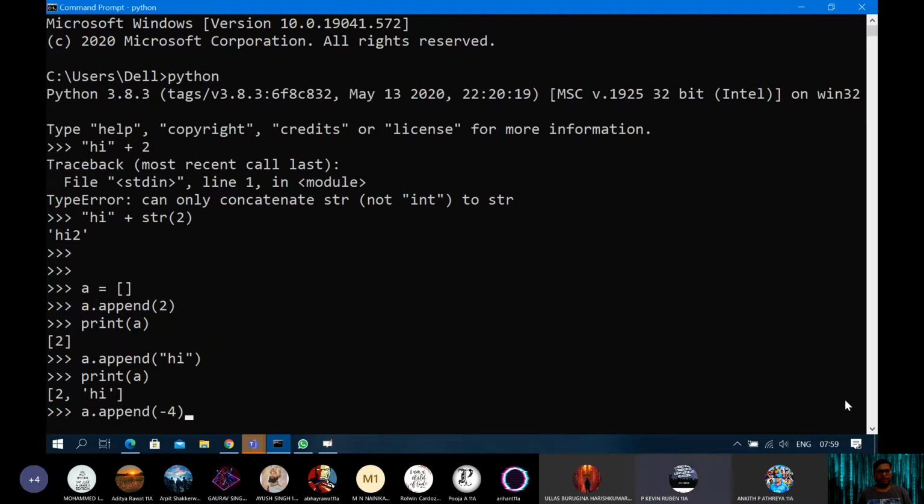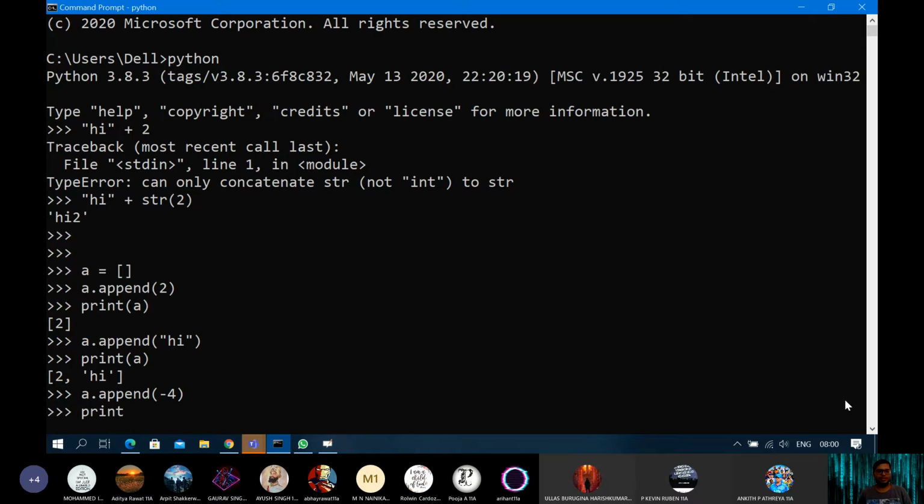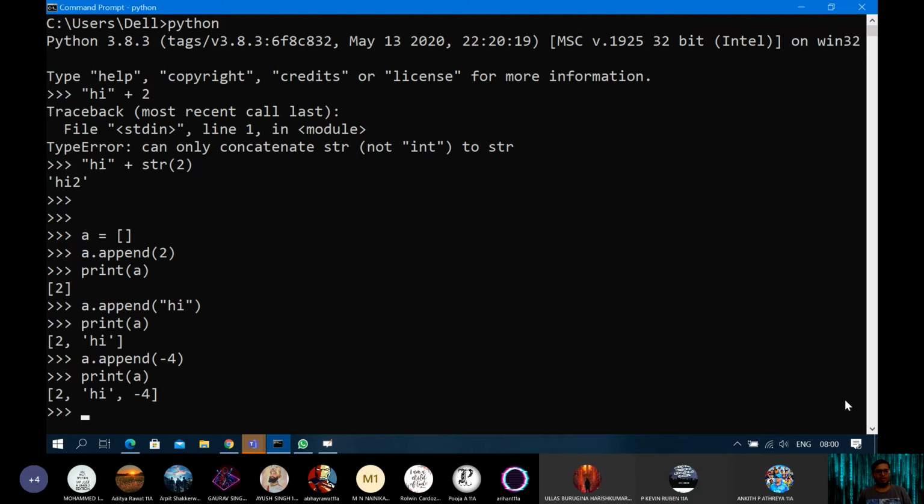That means any value that you append always creates a new index position at the last, and at that index position, the new value you give is put as an element. So you can see, print A. Now how many values are there? 0, 1, and 2 index positions.